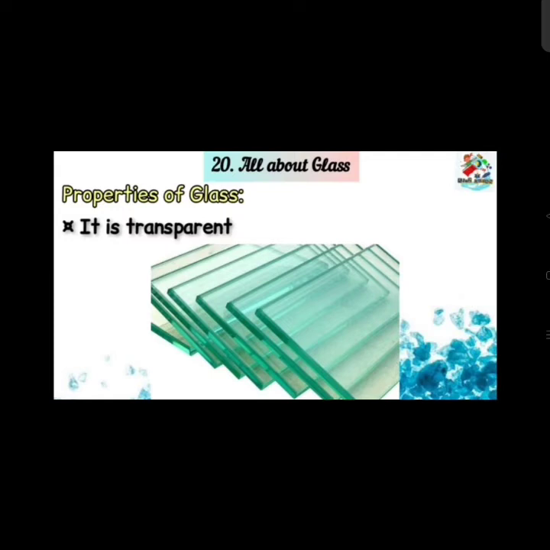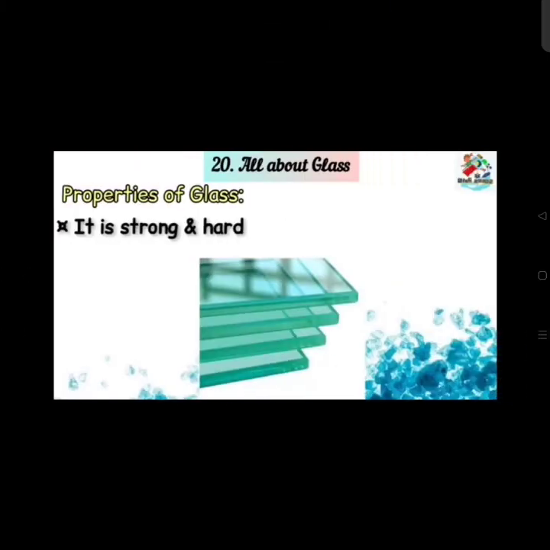Glass is transparent. Transparent means we can see through it. It is very transparent. Glass is strong and hard. If you are breaking a glass, first you will also get hurt, but the glass will also break. Some glasses are so hard that they cannot be broken easily. So the glass is strong and hard.